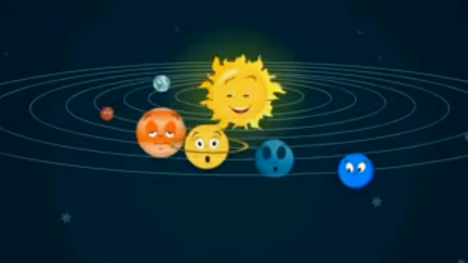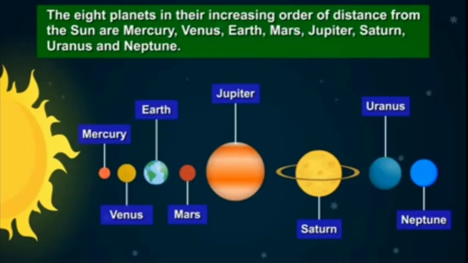Now due to this rotation only, on Earth we are having day and night. Now, what are the names of the planets? The 8 planets in their increasing order of distance from the sun are Mercury, Venus, Earth, Mars, Jupiter, Saturn, Uranus and Neptune. So these are the 8 planets of the solar system. In your book, exercise A is given. You have to solve it like this only, okay? Label the planets of the solar system.